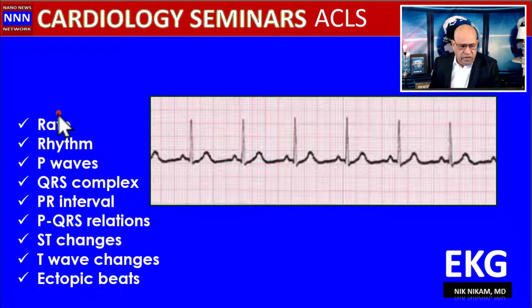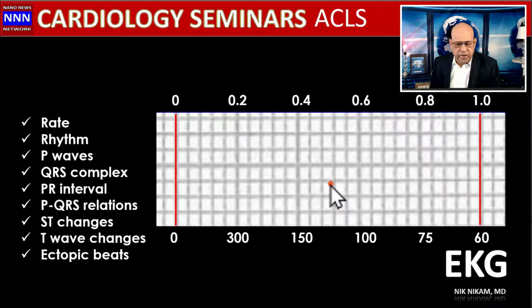Basically, you need to follow a systematic approach. First, the rate, the rhythm, the QRS complex, the P waves, relationship between P and QRS, ST segments, and the whole nine yards. First, in order to determine the rate, we know that the EKG paper is run at a speed of 25 millimeters per second. From 0 to 1 second, we have 25 millimeters, which is divided into 25 smallest blocks. And each 5 blocks has a darker line, and that corresponds to 0.2 seconds.